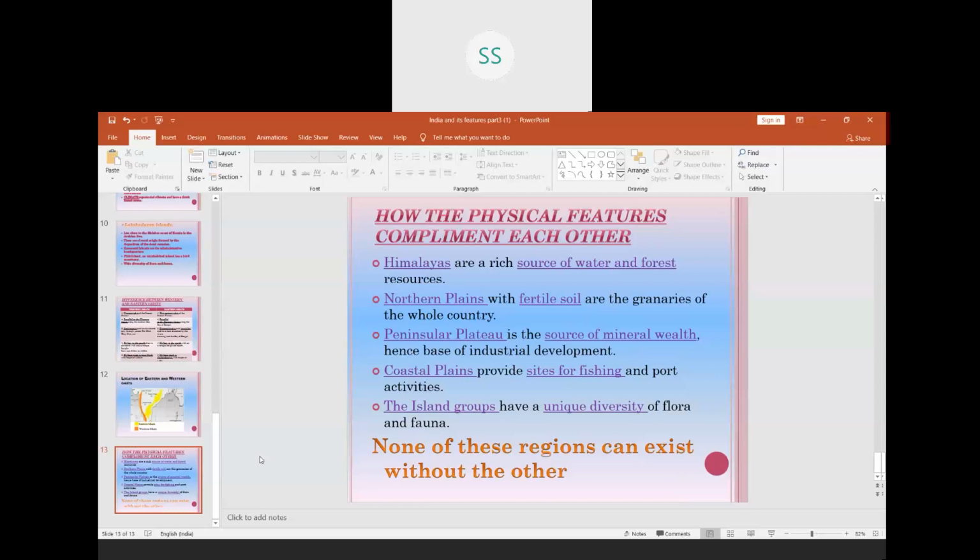Many children have the old books, some have the new books, and some contents have been changed in the new book. So when I do the revision, I'll take the revision online, and there will be a thorough revision of the textbook. I hope you have followed this, children, and we'll do map work also in the next class.